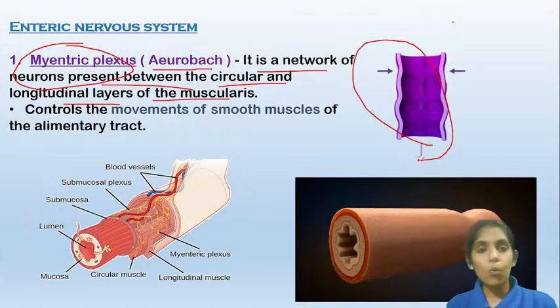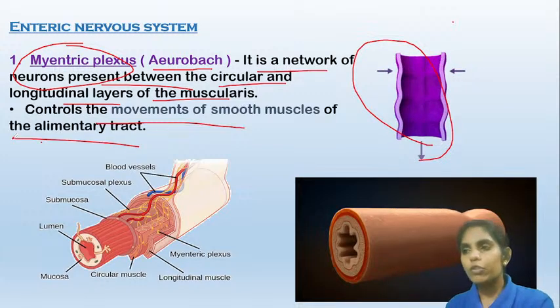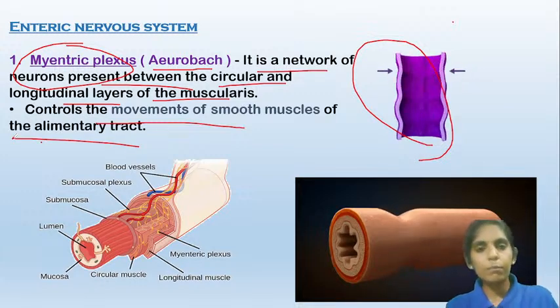So the myenteric plexus helps the digestive canal to transport the food from one part to the other. It controls the movement of the smooth muscles of the alimentary tract. So the myenteric plexus function is to control the movement of the digestive canal.